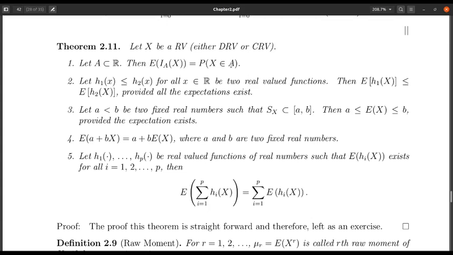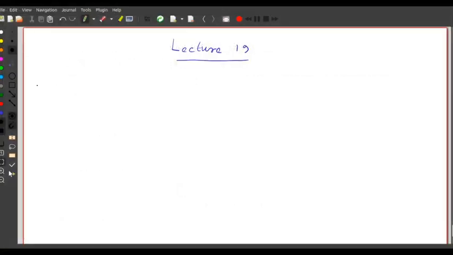It is very easy to see. The reason is basically nothing but, so this is theorem 2.11. We are talking about 11a.